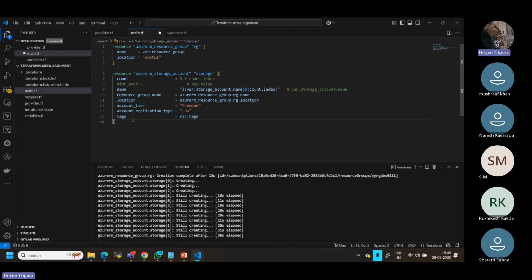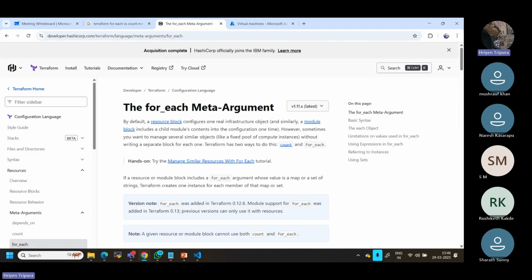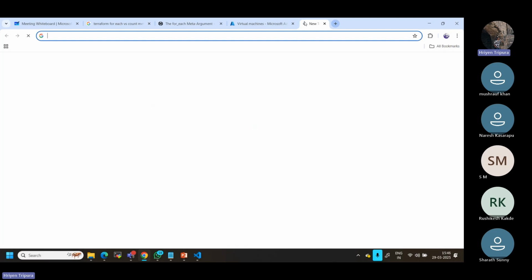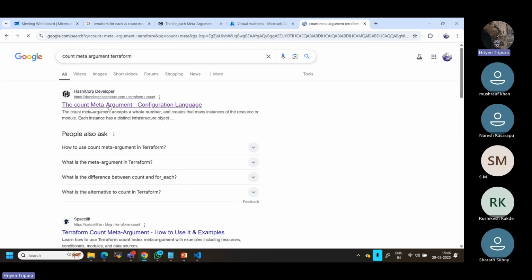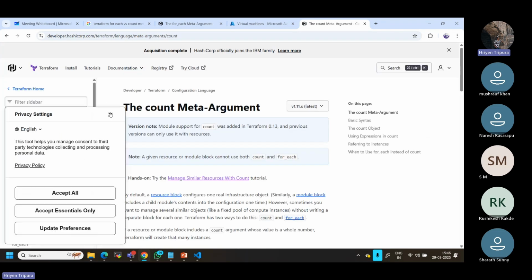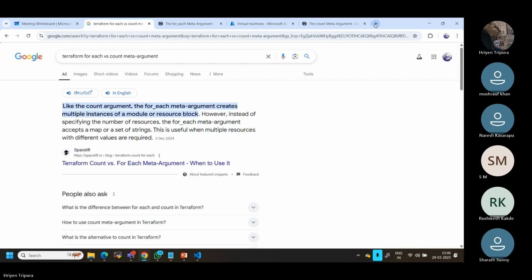So let's wait. Meanwhile, what we will do, we'll also try to refer to some documents. So I have already opened it, or you can also Google it. You will get it. You can type something like count meta arguments in Terraform, something like that. Okay. So this will give you the complete understanding, basically to understand better about count. Meanwhile, I'll also try to open my portal.